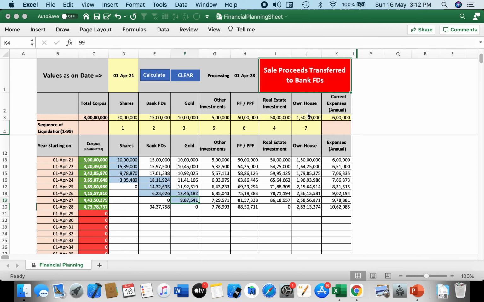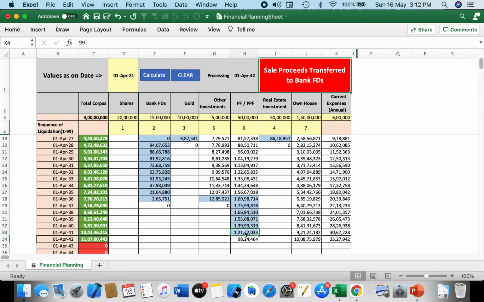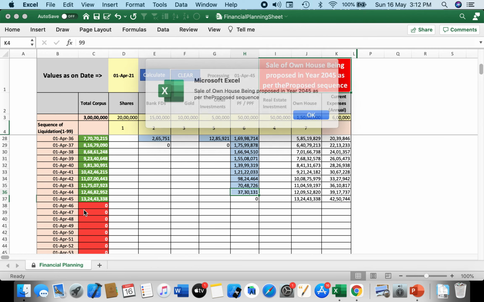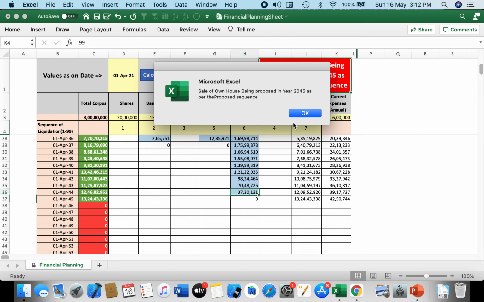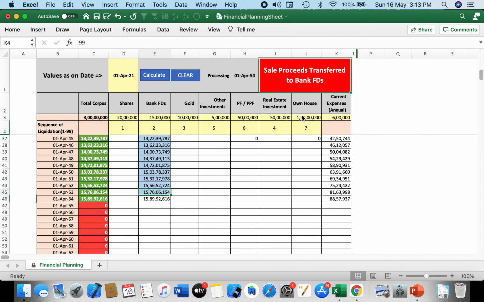So let's quickly run through the steps now without reading much, because we are not changing anything else. And now we can see that he is able to manage with the bank FDs alone till 2036, then with other investments and PPF till around 2044. Even then it has come to say for sale in 2045. So he might have to do trial and error to see till what budget he can manage without selling his own house, because usually we would not like to do that.